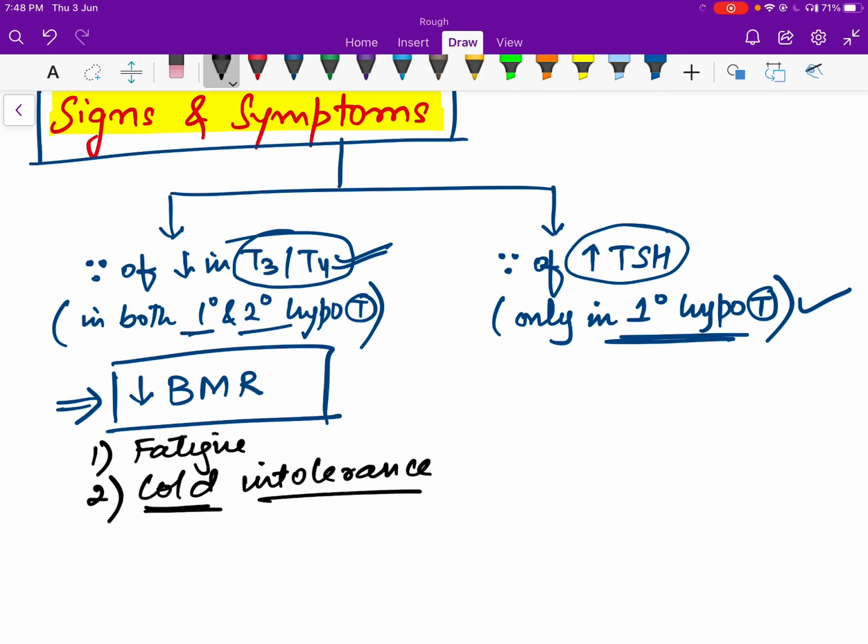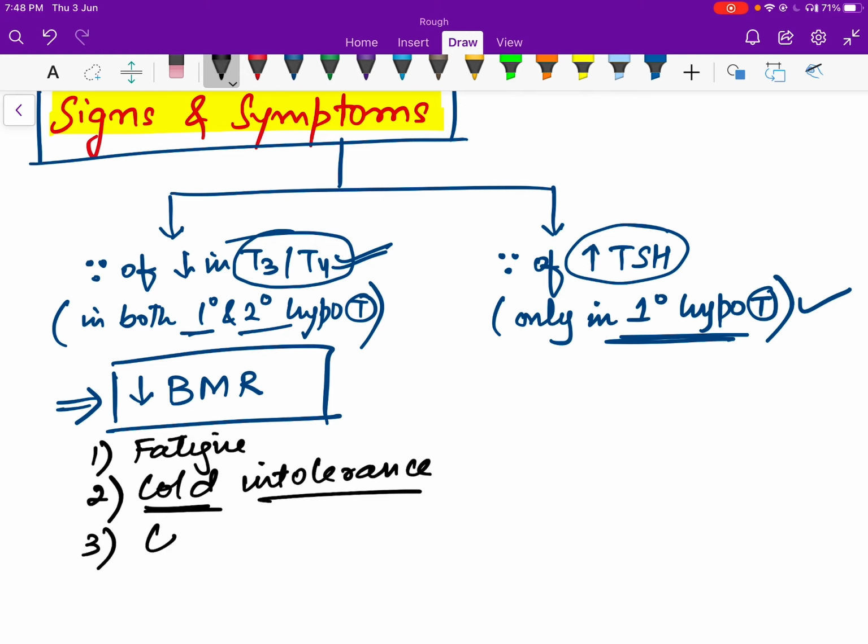They inhibit formation of ATP, and they cause uncoupling of oxidative phosphorylation, so the energy shifts towards thermogenesis, so there's production of heat. Now when there will be decreased thyroid hormones, that will result in cold intolerance.